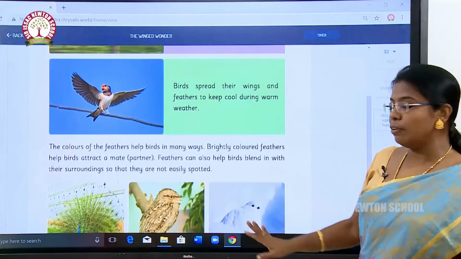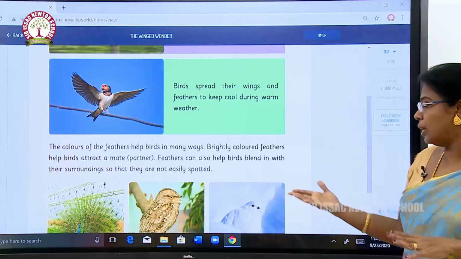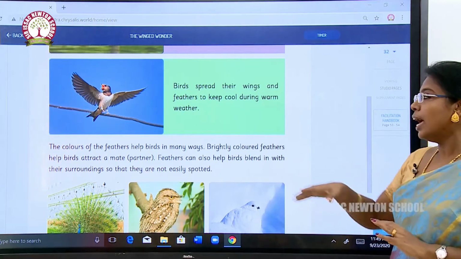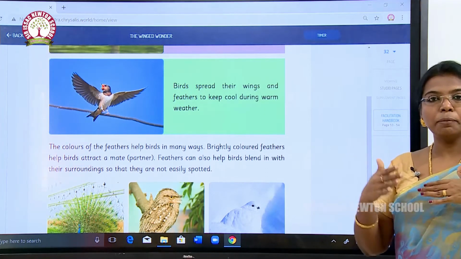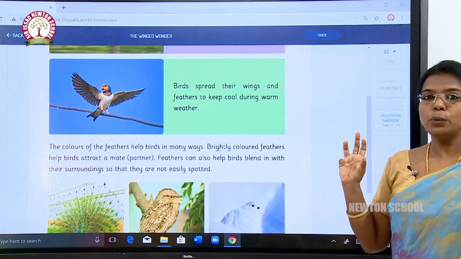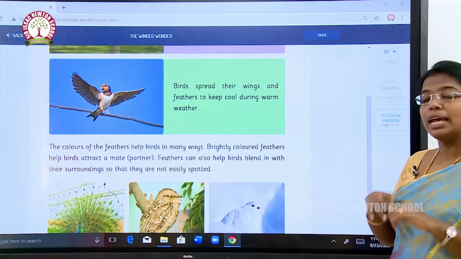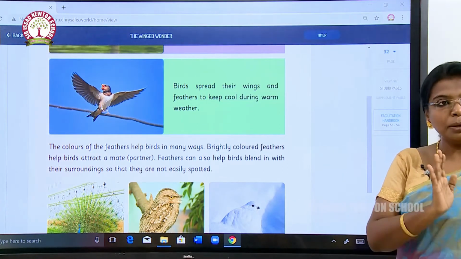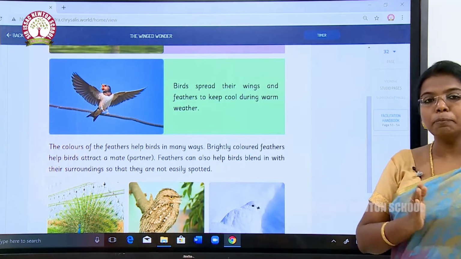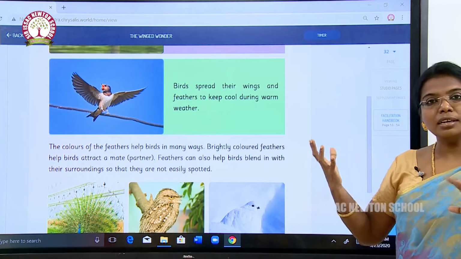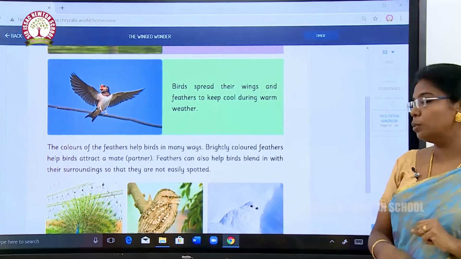The colors of the feathers help the birds in many ways. Brightly colored feathers help the bird attract a partner. Have you seen a peahen and a peacock? A peacock is more colorful than a peahen. That color is used to attract its partner towards it.